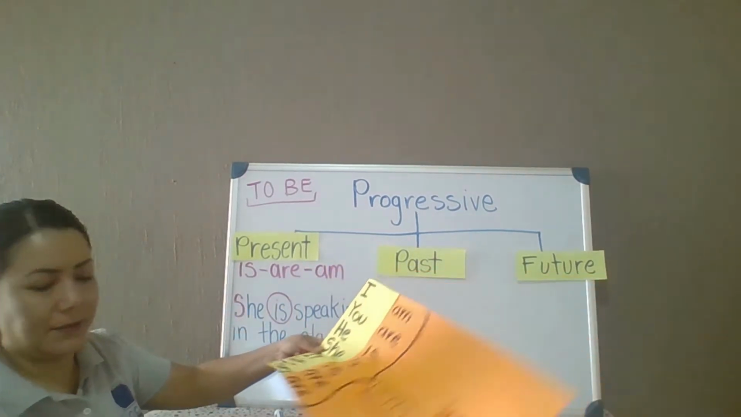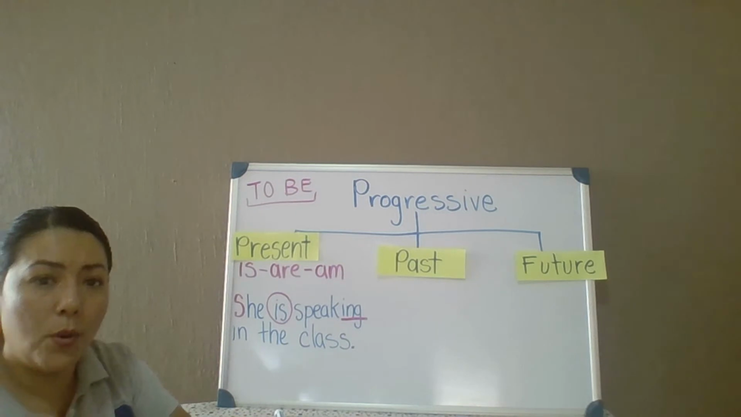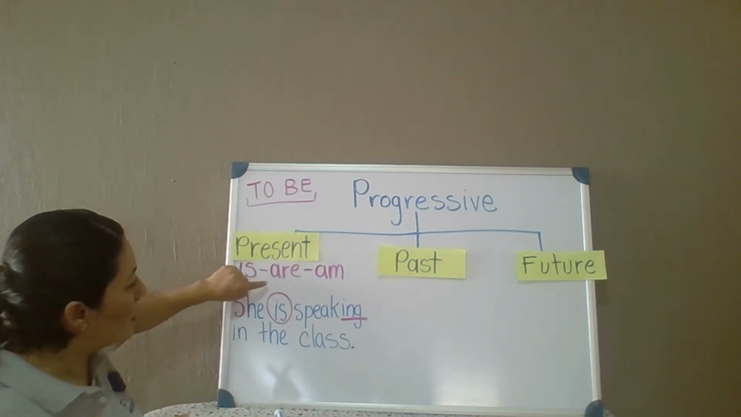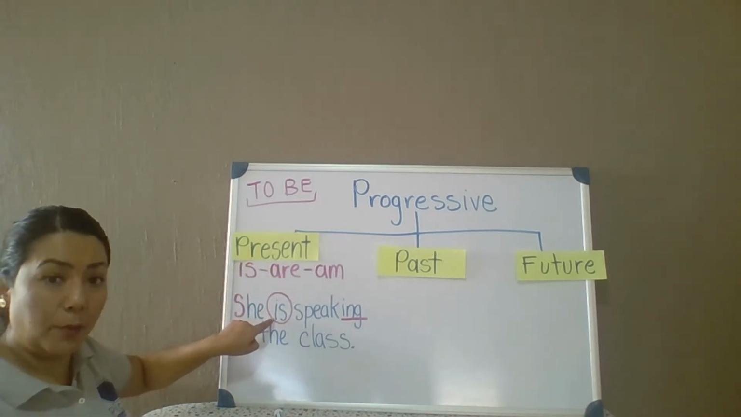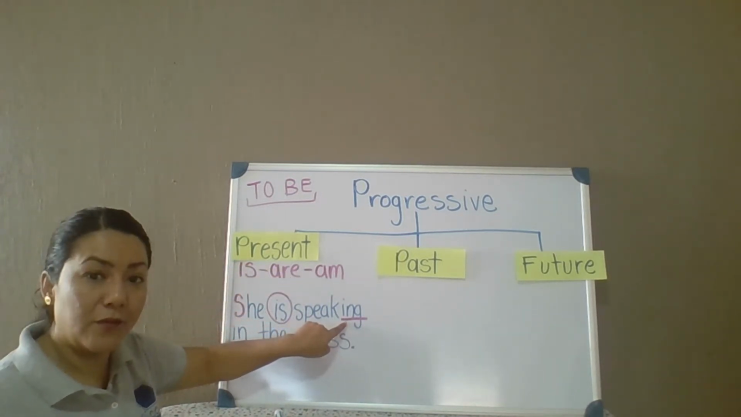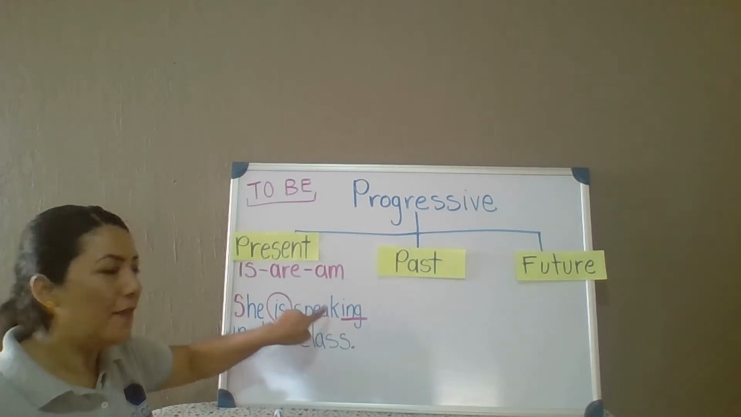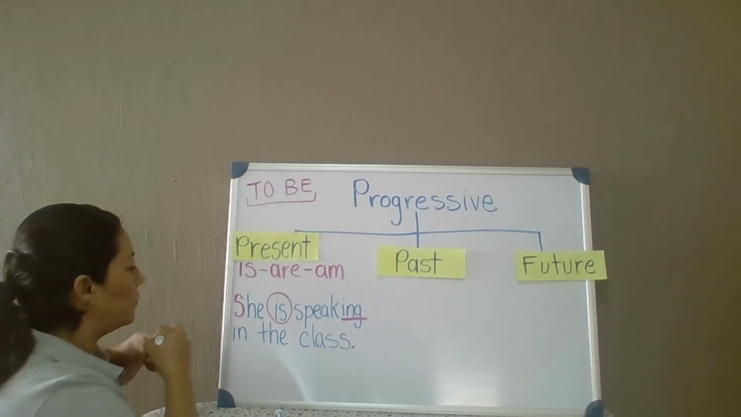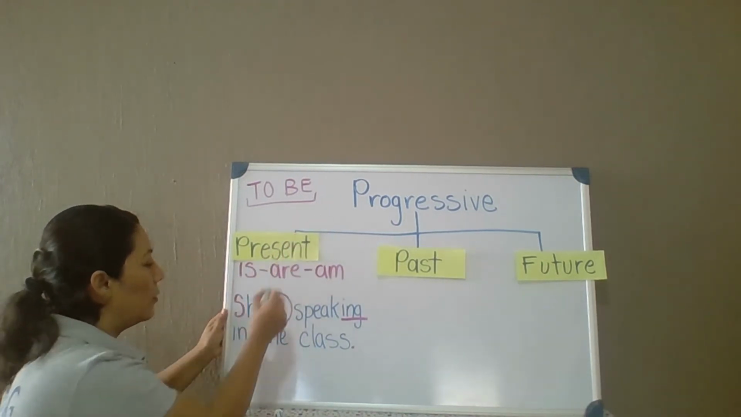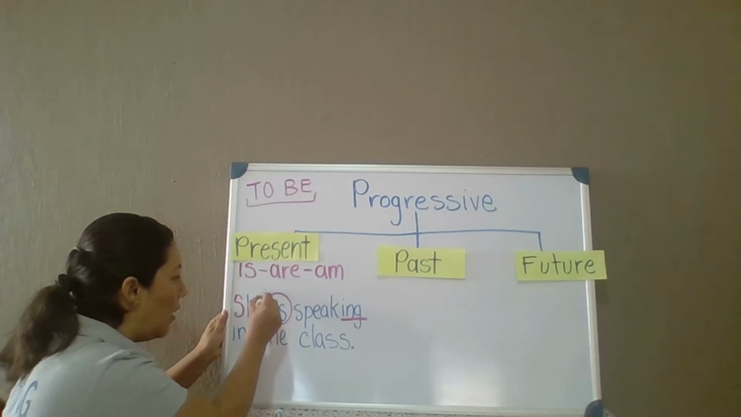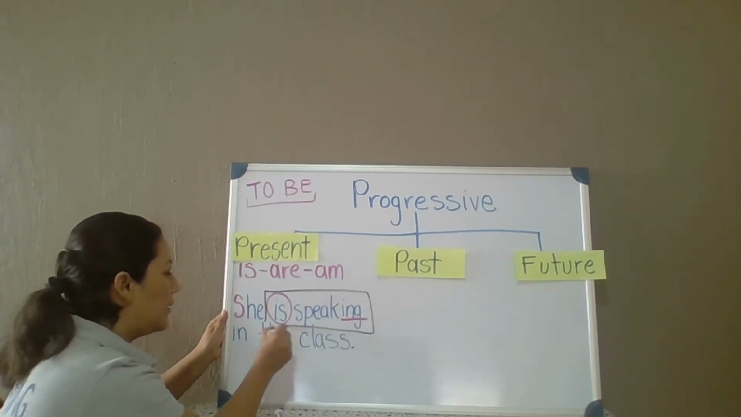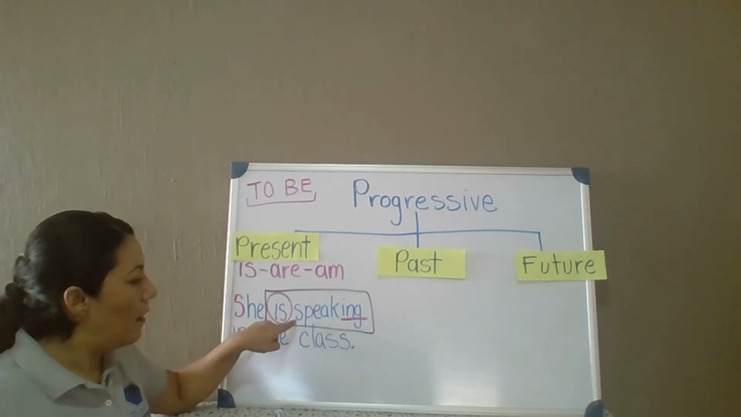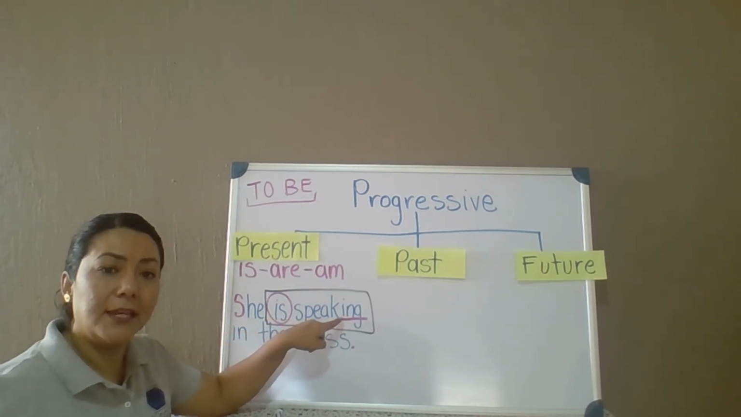Oh, let me take this away. Now we know when in the sentence, when we see is, are, or am as helping verb with another verb in ing, then that is present progressive. I'm gonna mark this. Present progressive is the combination of these two. Helping verb plus verb ending in ing.